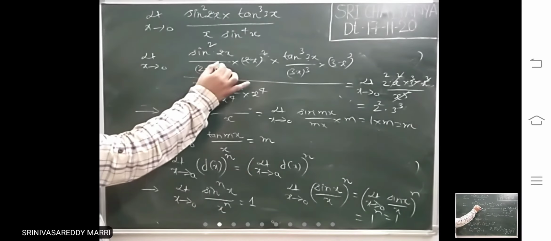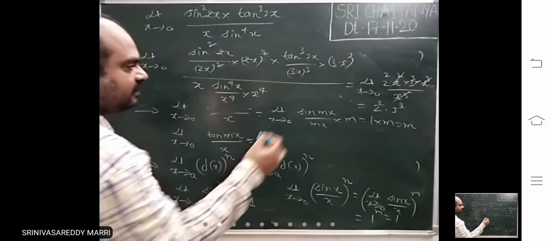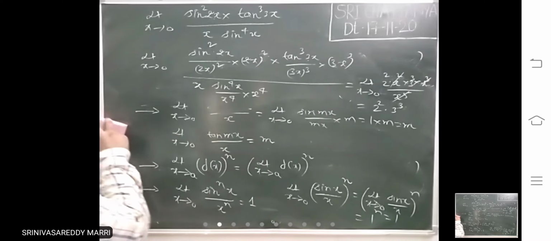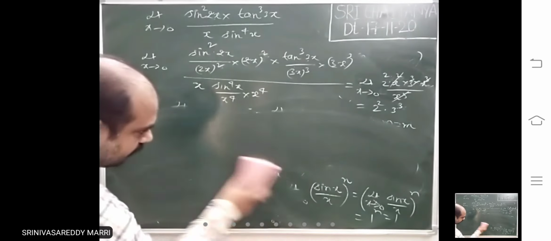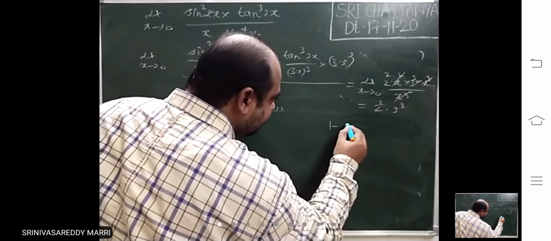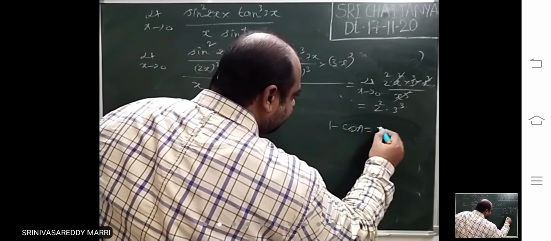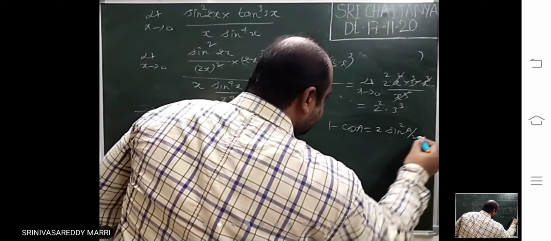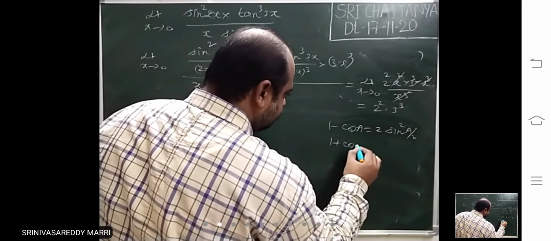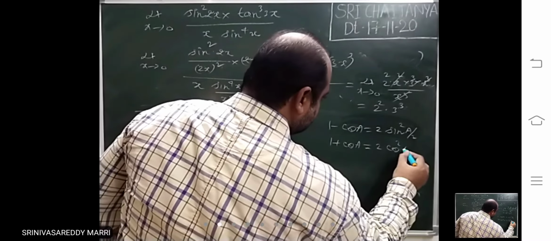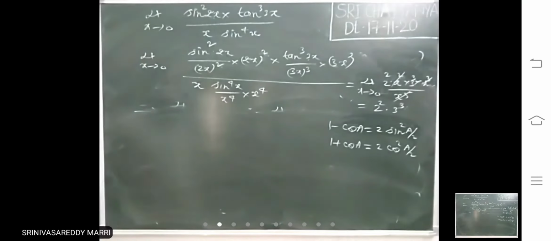Whatever the angle is there, that angle whole square must be there, that angle whole cube, that angle power 4. Like that, this is how to use the standard limit if sine power, tan power is there. Look at in limits, we will use this multiple angle formula more. 1 minus cos A is what? 2 sine square A by 2. This multiple angle.